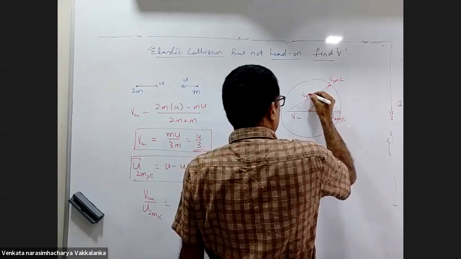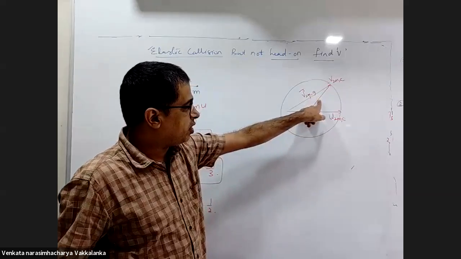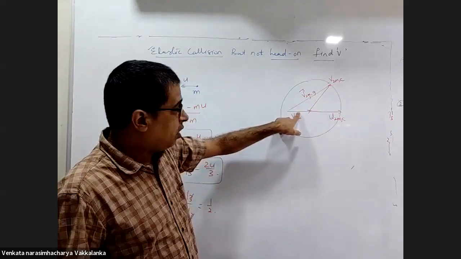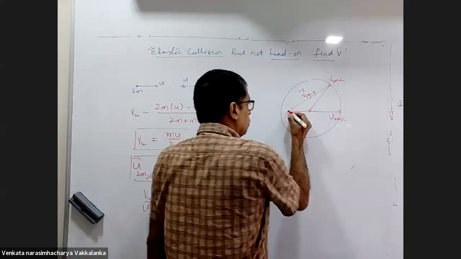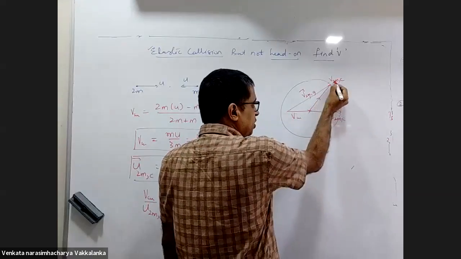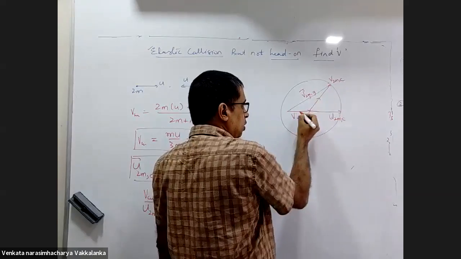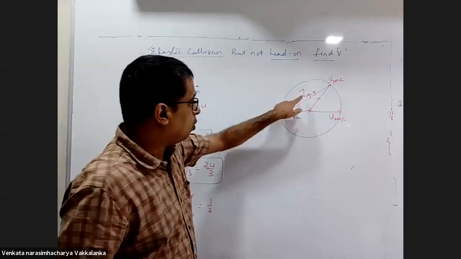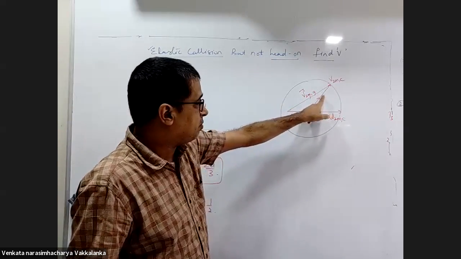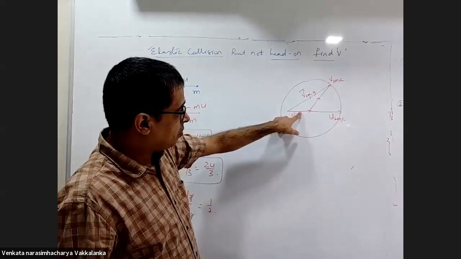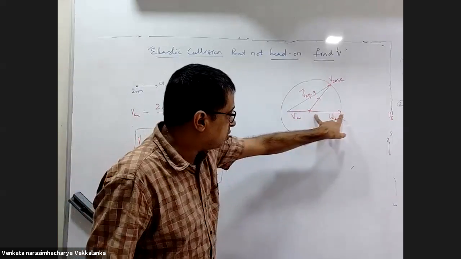Velocity of 2m with respect to center of mass plus velocity of center of mass with respect to ground is velocity of 2m with respect to ground. Why did you take this to be lesser than this?